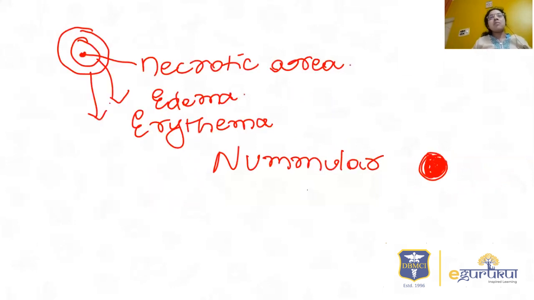So let us see a few important lesions. You know the primary lesions and secondary lesions. Primary lesions, I'll just tell you the names. Primary lesions are macules, papules, plaques, then bullae, vesicles, pustules, then wheals. Secondary lesions are the lesions which are modified because of the primary lesions, for example, scratching. They are nothing but excoriations, ulcers, atrophy, telangiectasia, etc. And the special lesions are burrows, milia, and comedones. I'm just telling you the list because you have to see each and every picture and then you have to remember.